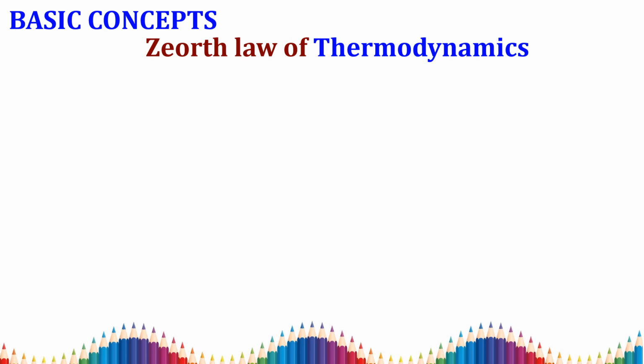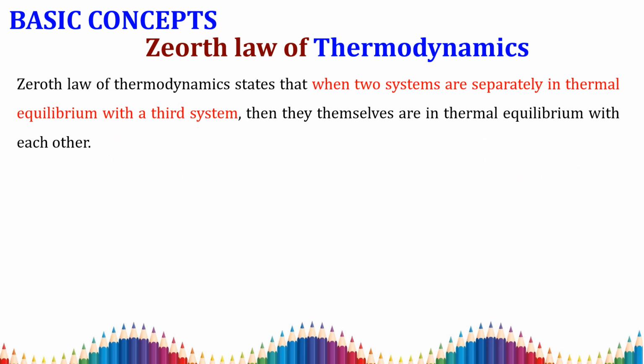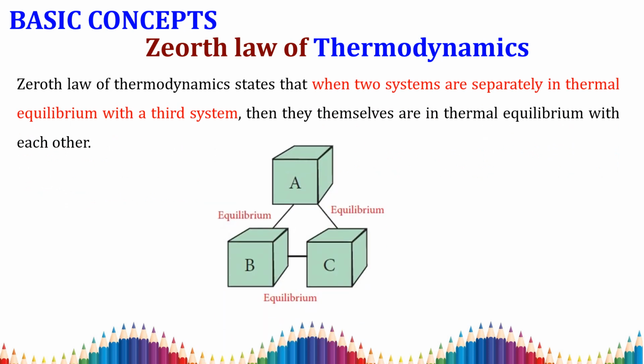So next we are going to study the preliminary law, not the first law: the zeroth law of thermodynamics. The zeroth law of thermodynamics states that when two systems are separately in thermal equilibrium with a third system, then those two systems are in thermal equilibrium with each other.